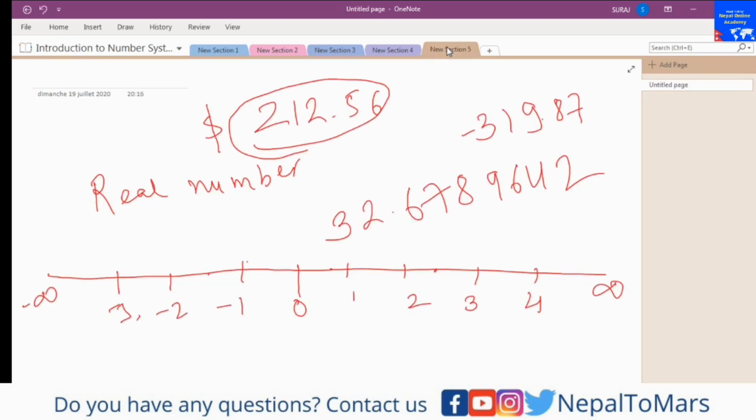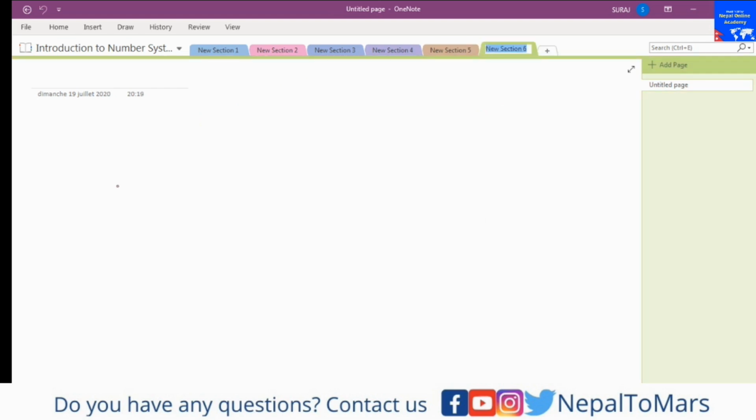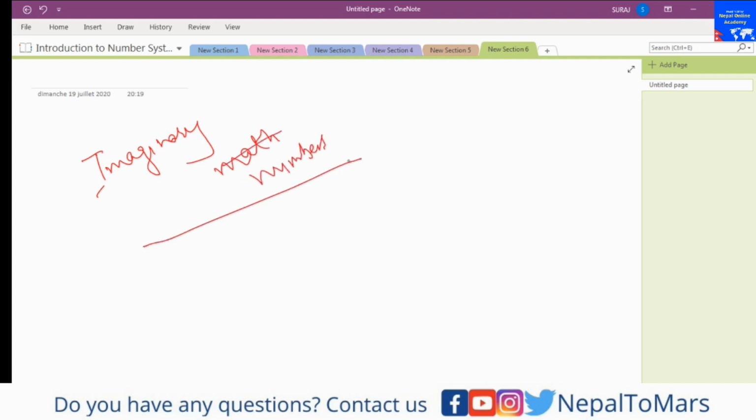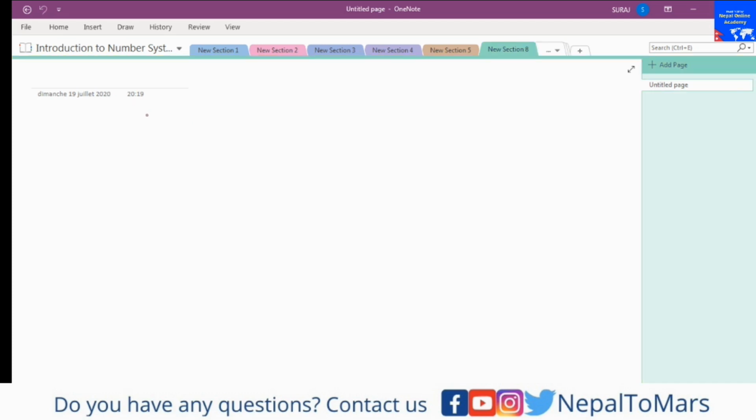Let me also tell you that apart from the real numbers, we also have something called imaginary numbers. But because this is something from very basic classes of mathematics, I am not going to talk about imaginary numbers. If you want to know more, I can make a separate video about imaginary numbers.